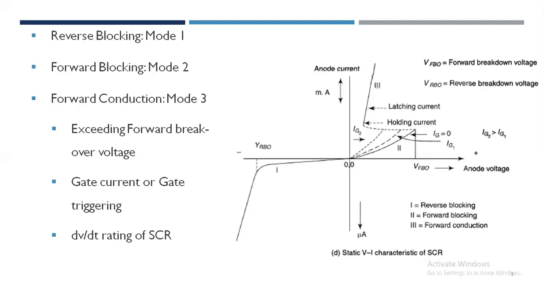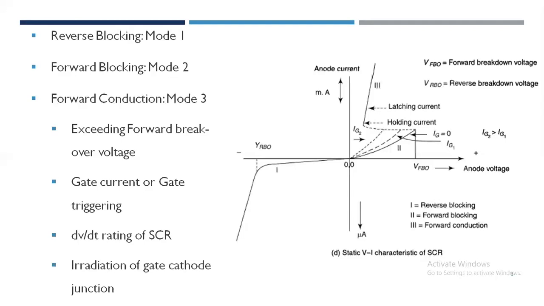A rapidly rising anode voltage produces transient gate current sufficient to turn on the SCR. This type of turn on is not used. An unwanted turn on may however occur due to spurious spikes of voltages emanating from other equipment. It can be avoided by ensuring that dV by dt across the thyristor is less than the value at which it may turn on.